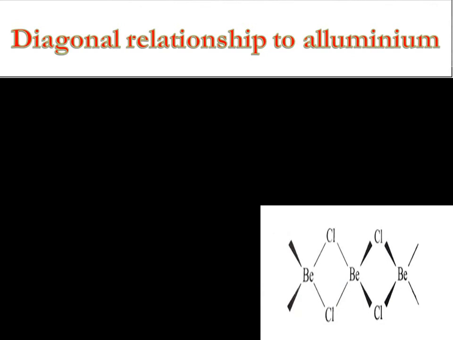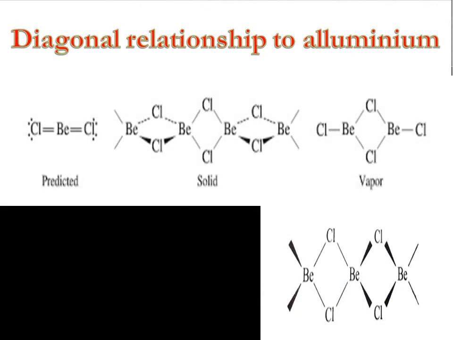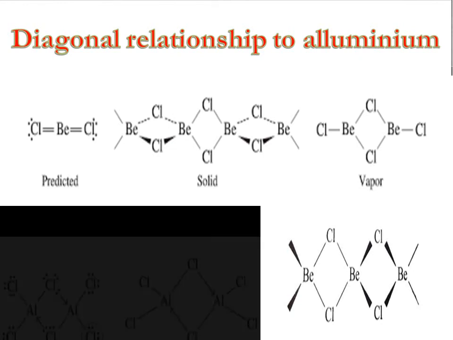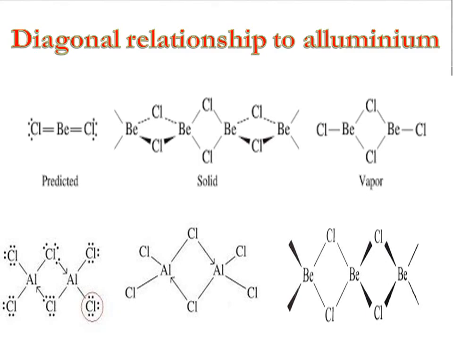The individual molecule of beryllium chloride is linear, while the solid is composed of chains of linked molecules. Bonding of solid beryllium chloride is very much like that in aluminium trichloride. Lone pairs on the chlorine atoms are used in coordinate bonding with empty orbitals of beryllium atoms.